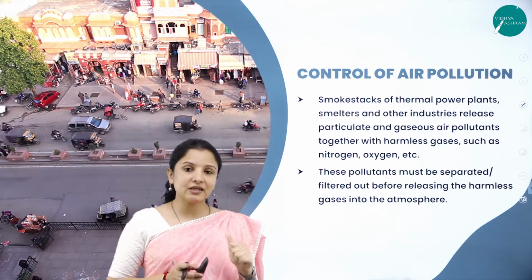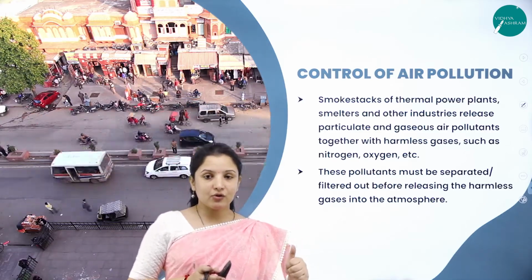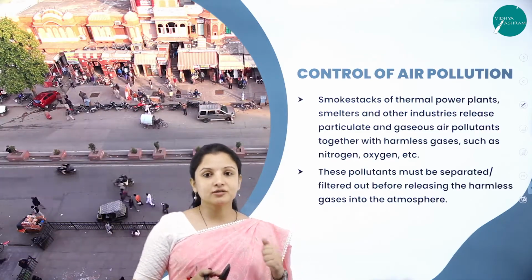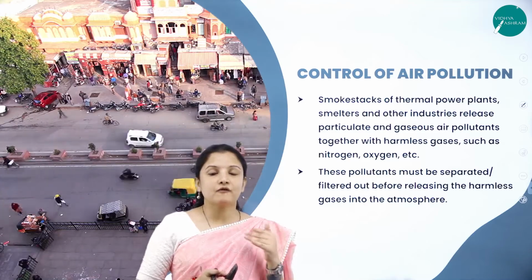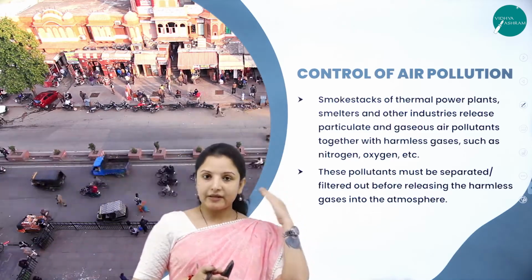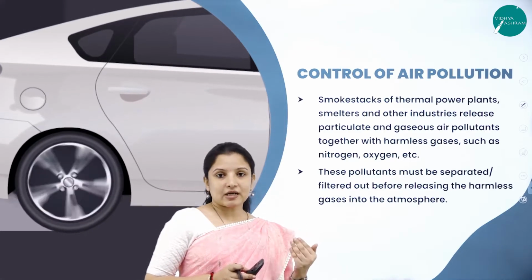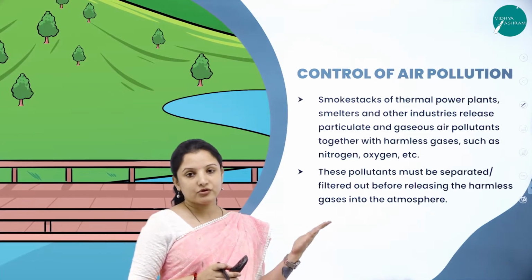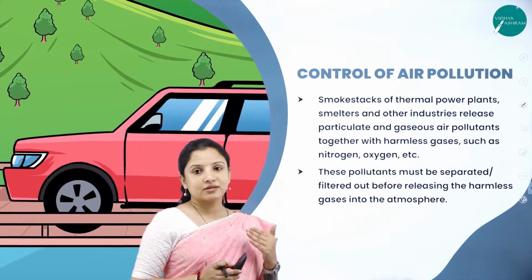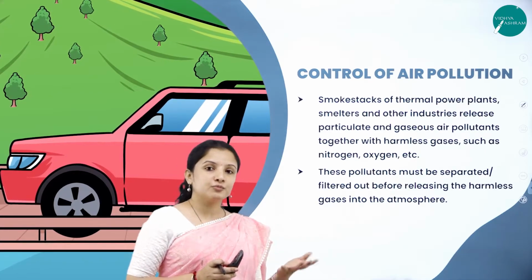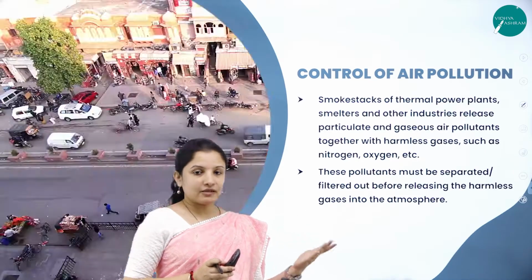So one of the best thing we can do is we can control or we can minimize the toxic chemicals that are let out in the form of gaseous matter by the factories and also by the vehicles, right? So there are different strategies how we can control air pollution by reducing these toxic gases that are released in the form of smoke by the vehicles and the factories.